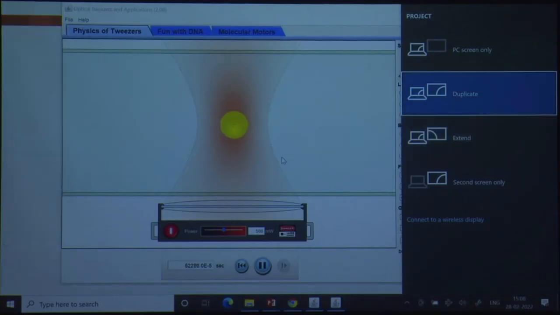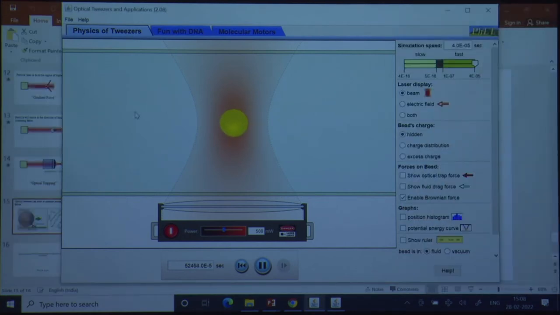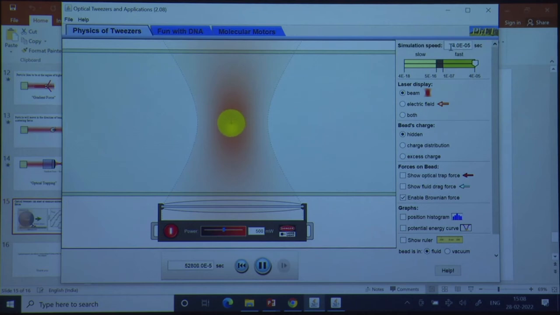It is a simulation. What I will do is show a Brownian particle doing Brownian motion in water, and then I'll show what happens if I turn on the trap, and what I can do with that. This is not my simulation; I took it from PhET, which is a website.